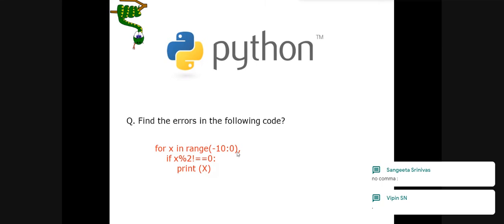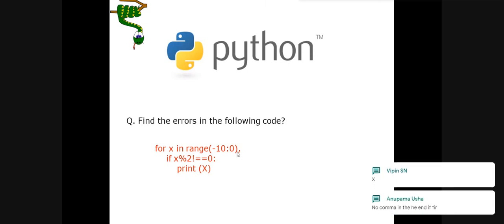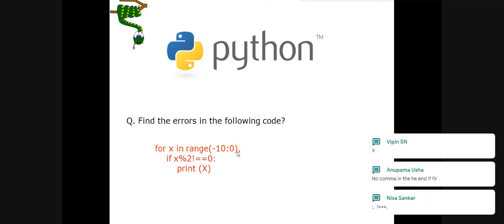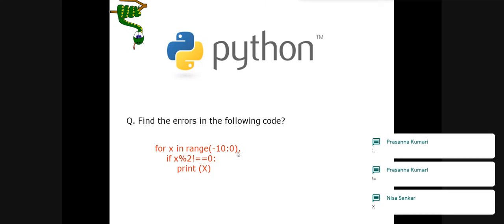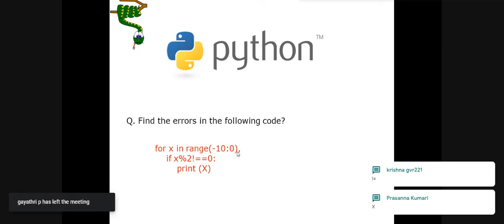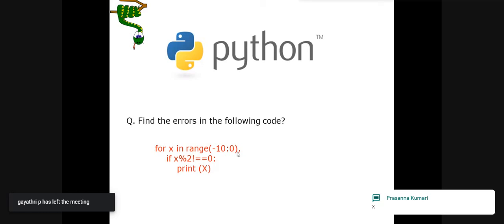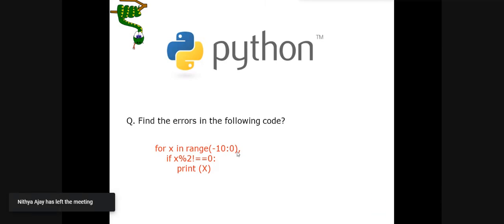In the next line, in the second statement where the if statement is given, if x mod 2 is equal to or not equal to, these two signs have been mixed up. The sign is not correct. If you want to use not equal to sign, then you have to use one exclamation mark and one equal to sign. If you want to equate it, then you have to use two equal to signs, not this. So this is again mixed up, and the last statement is having capital X.